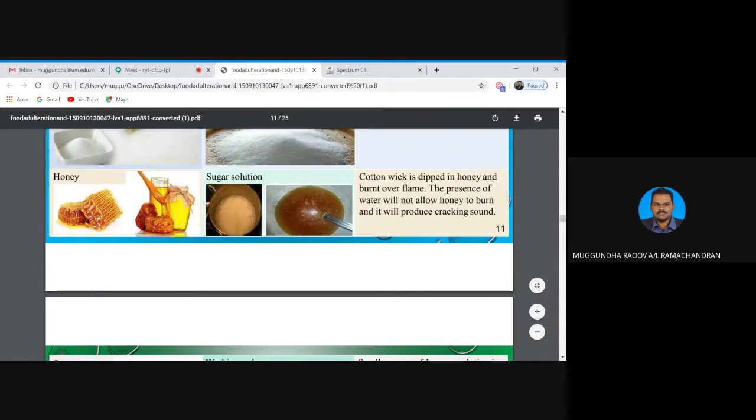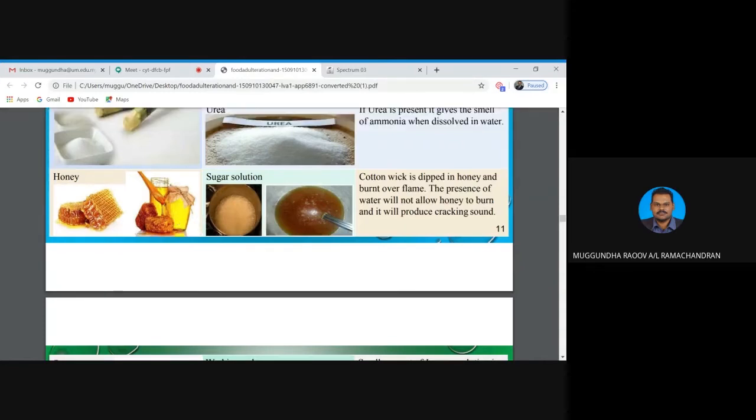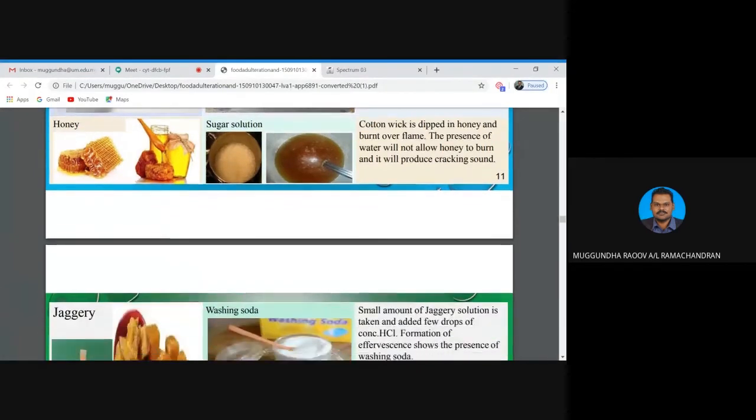Basically, a cotton wick is dipped in the honey and burned over a flame. If the honey is not pure and it contains water, it won't burn, and it will produce some cracking sound. If it's pure honey, of course it will burn without any cracking sound. So that is how we determine the pureness or the presence of impurities in the honey sample.